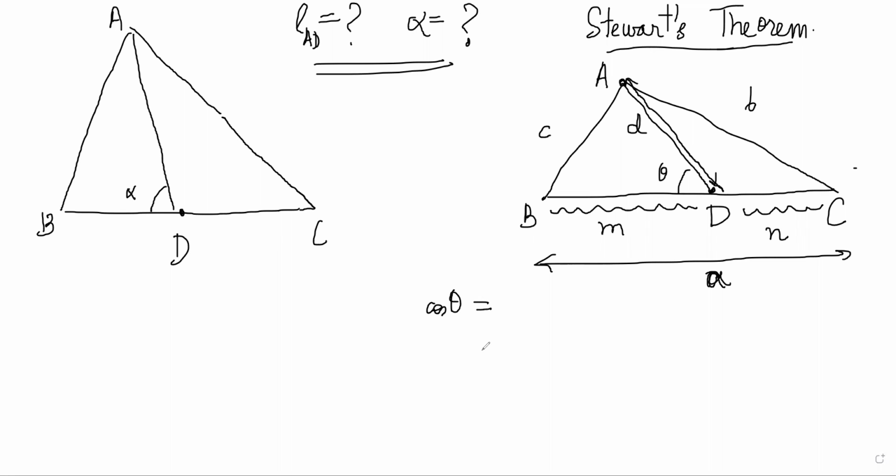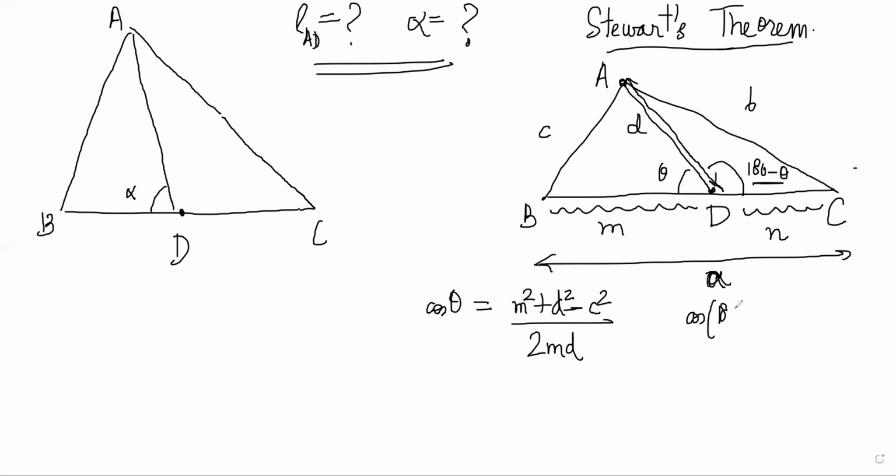By cosine rule, what is it? M squared plus D squared minus C squared over 2MD. And this angle is 180 minus theta, right?